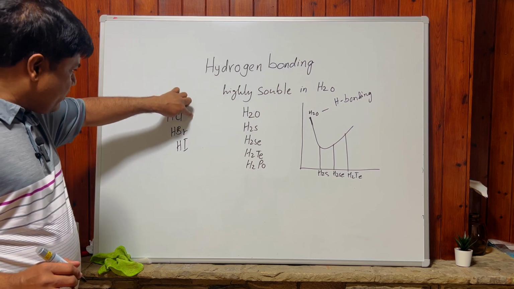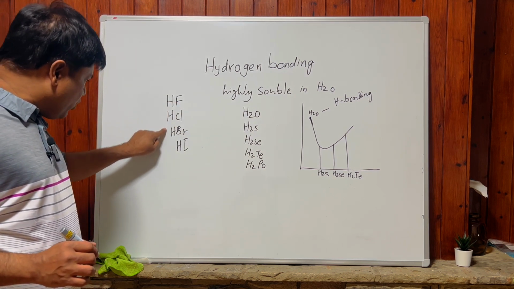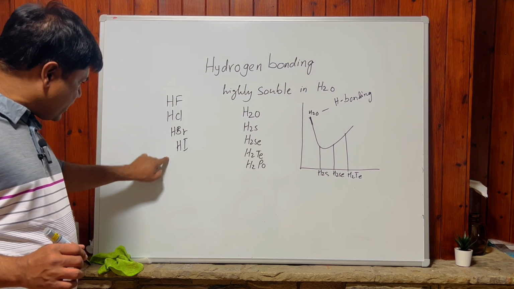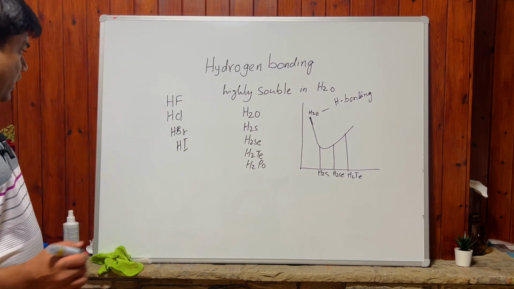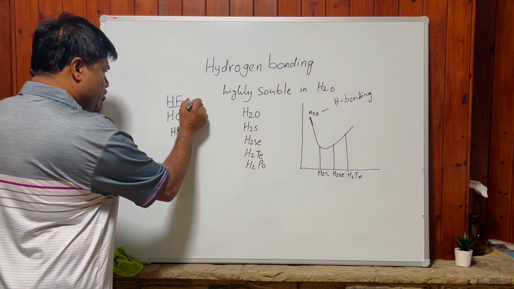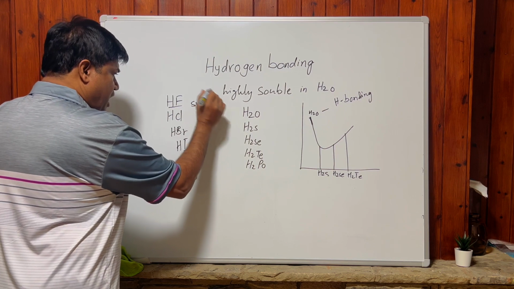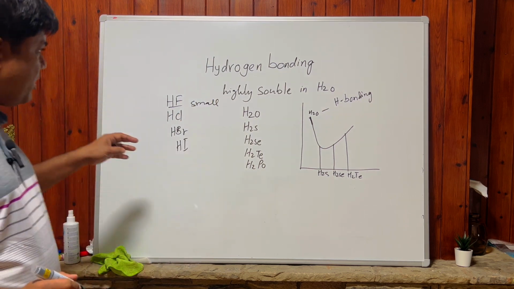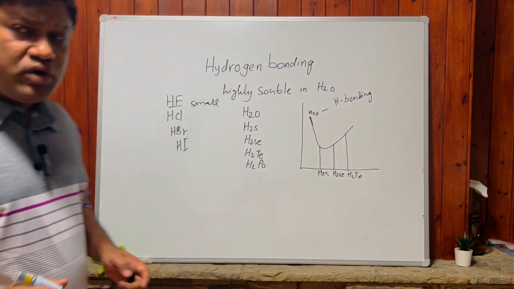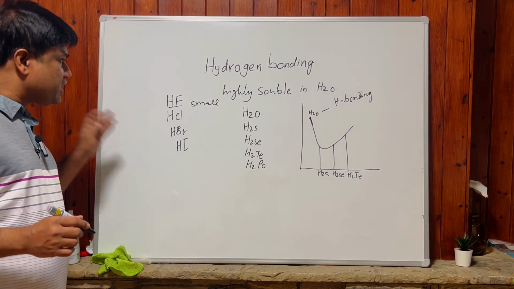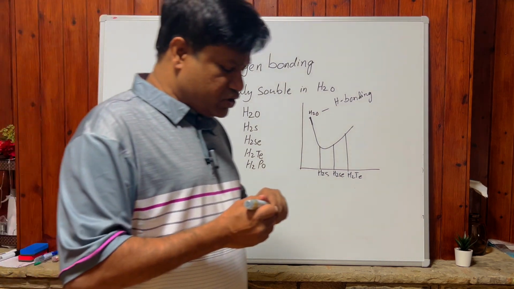Very high, decrease, then increase. The reason why the boiling point increases from HCl to HI is the large size. Even though HF is small in size, it has a high boiling point because of the presence of hydrogen bonding. You will get these kinds of questions in your examination, guys.